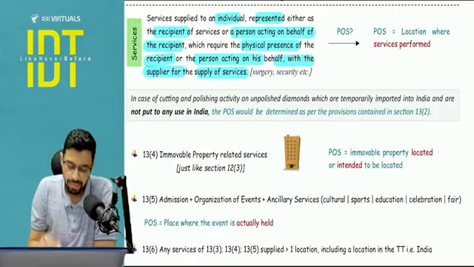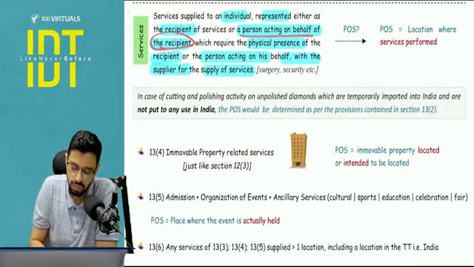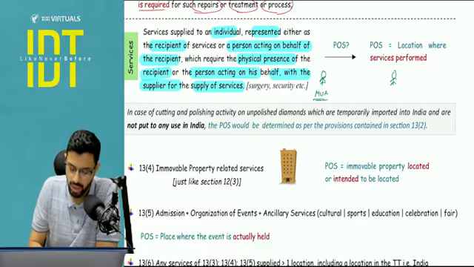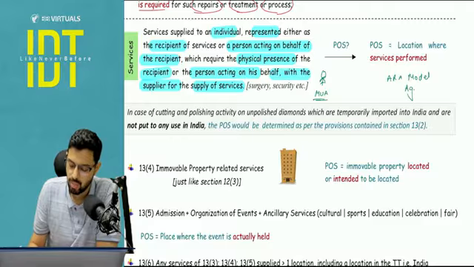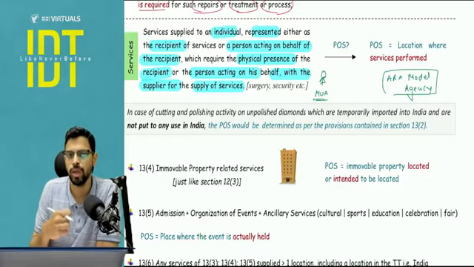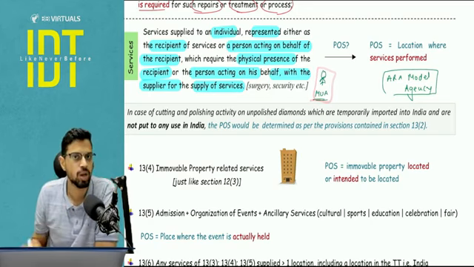Now here one question comes: what will be a suitable example to explain this, the recipient or a person acting on behalf of the recipient? What is the meaning of this? Let's take a small example. Let's say there is a makeup artist, termed as MUA, right? I didn't know this till some time back. So let's say there is a makeup artist and there is a modeling agency, ARA Model Agency. This modeling agency has entered into a contract for this makeup and everything for its models. There is going to be a ramp walk show and a glamour event for which the services of this particular makeup artist have been hired.